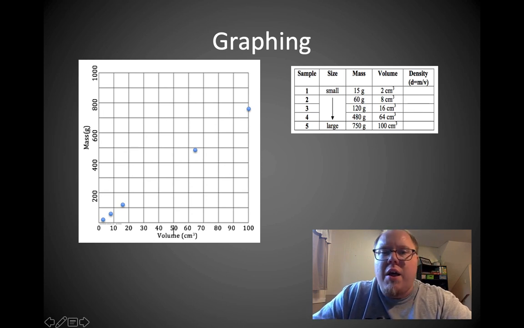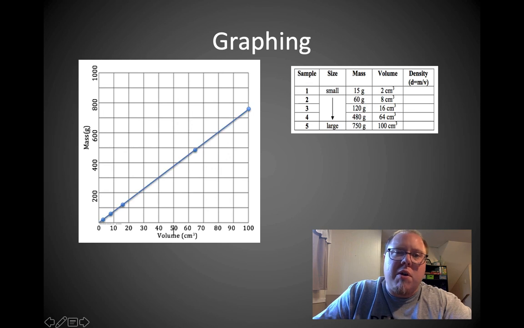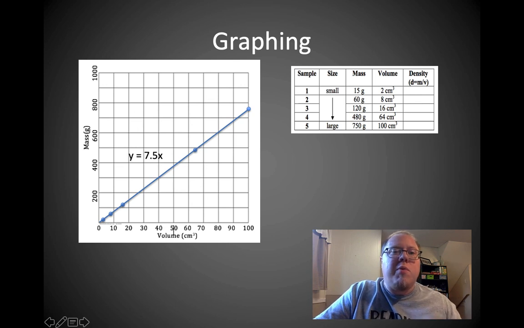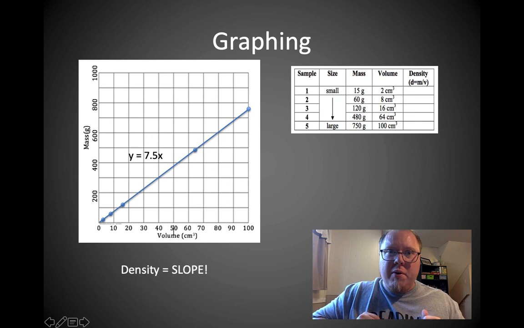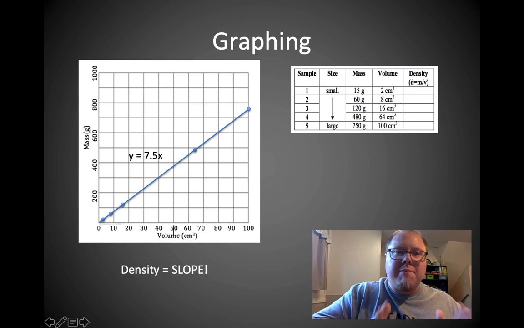There's that first dot, all the way up to the biggest one, 100 centimeters cubed and 750 grams. You can see a very straight line relationship here. If I were to find that line, it would be y equals 7.5x. Density is the slope of this line comparing volume and mass.